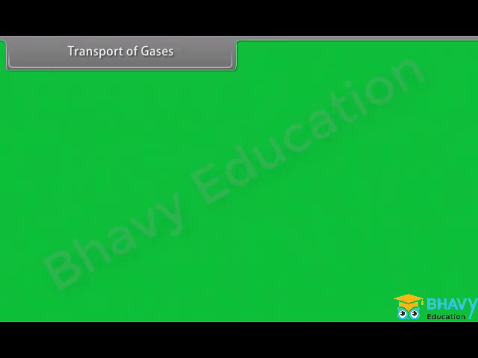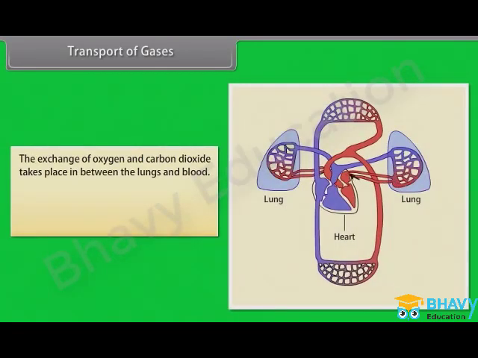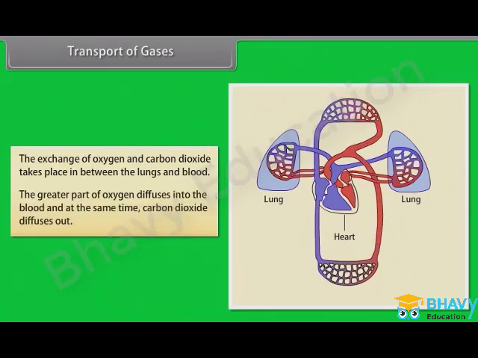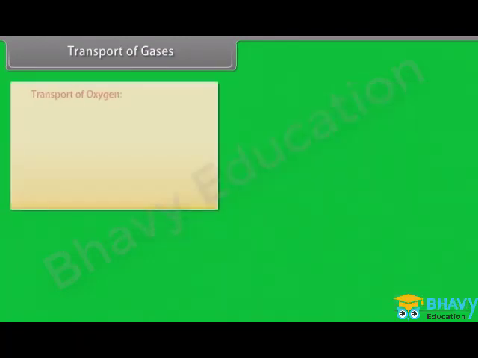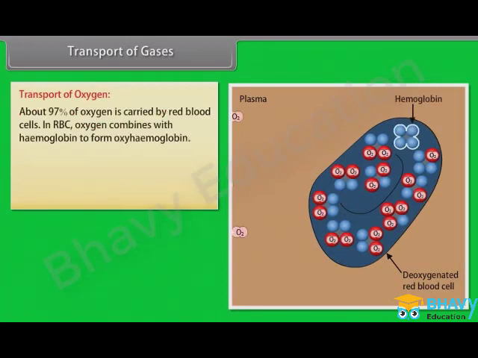Transport of gases. The exchange of oxygen and carbon dioxide takes place in between the lungs and blood. The greater part of oxygen diffuses into the blood and at the same time carbon dioxide diffuses out. Transport of oxygen. About 97% of oxygen is carried by red blood cells.